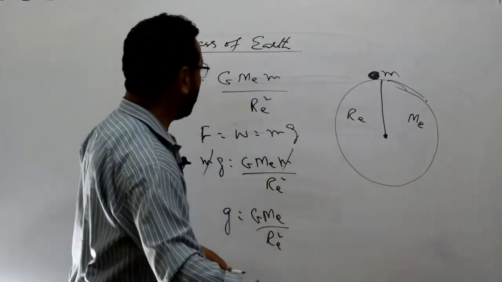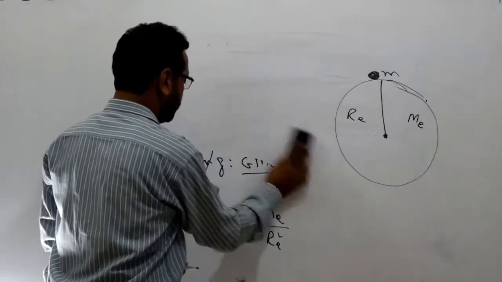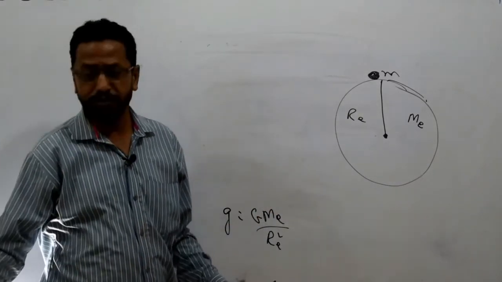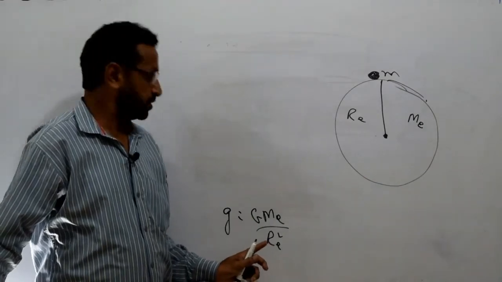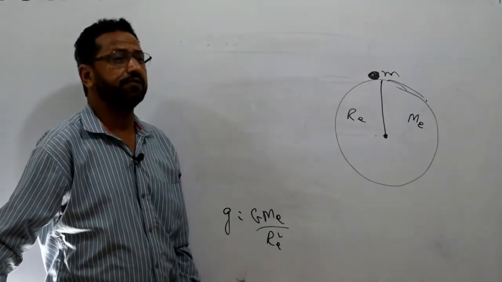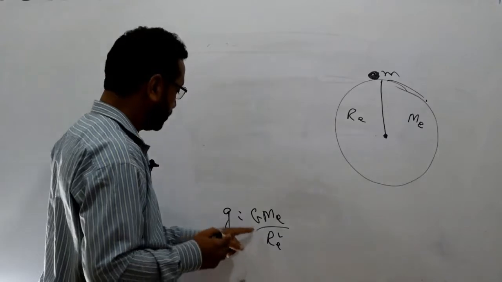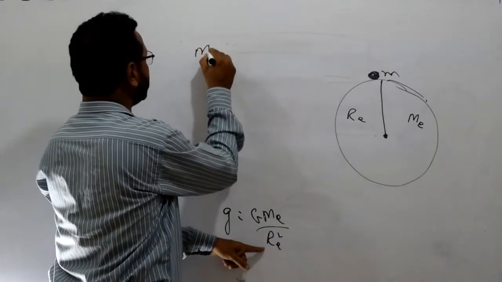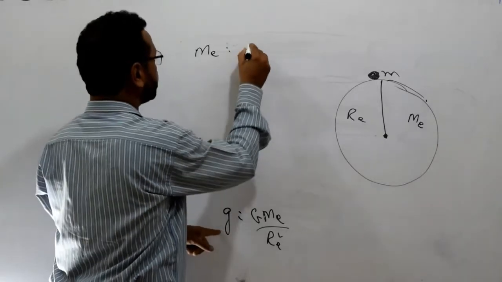So dear students, now to calculate the mass, if you rearrange this equation, g equals G Me upon Re square. Over here, Me, the mass of the earth, is equal to what?